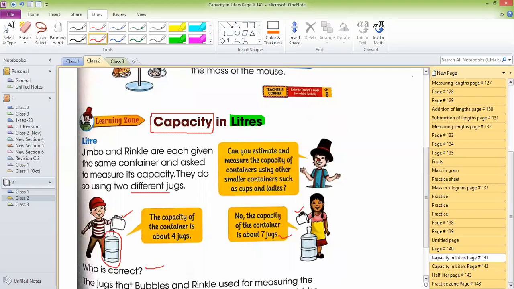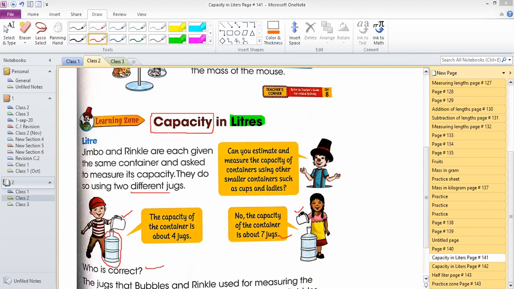So guys, do you understand about the capacity? What is capacity? Yes. Very good. Capacity means a particular container or a bottle or a glass or a pot, how much liquid that can hold. That is actually capacity. What is the maximum volume, the maximum liquid you can put in that container, that is actually its capacity.